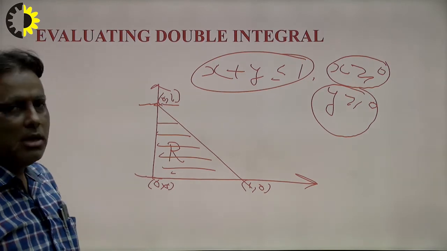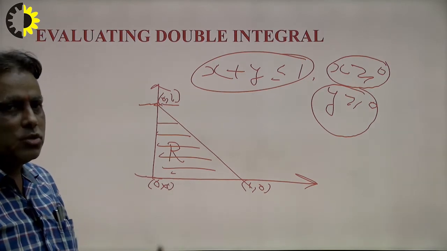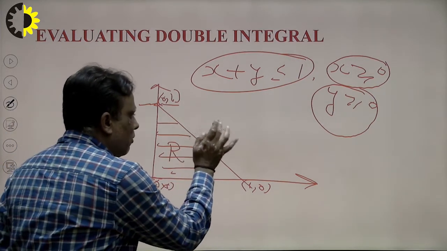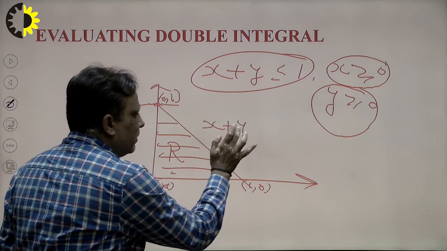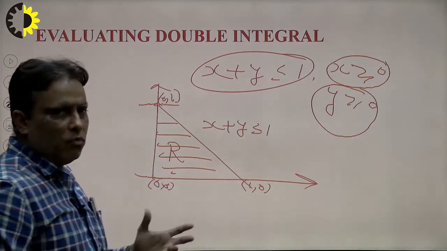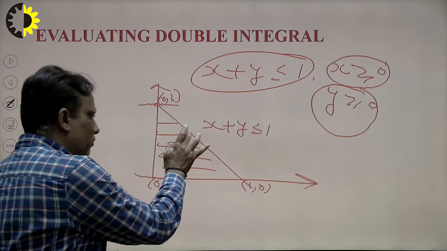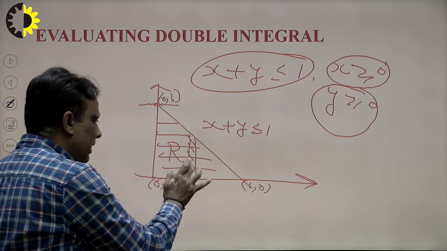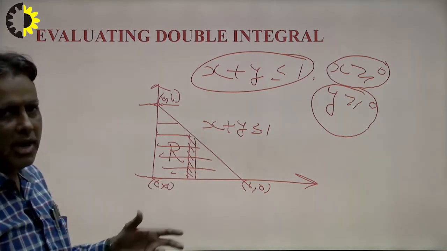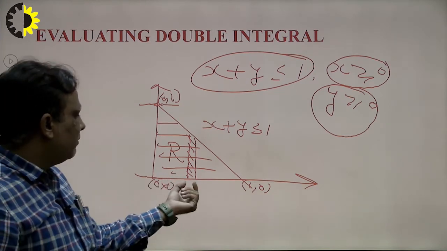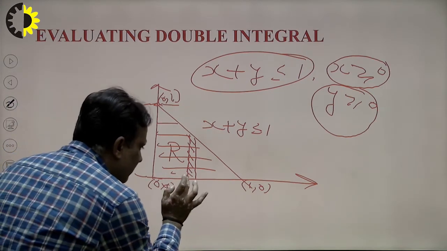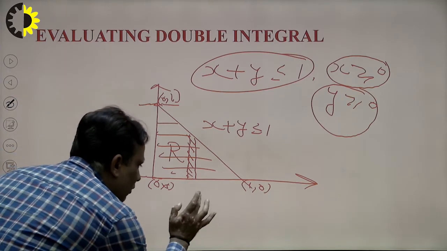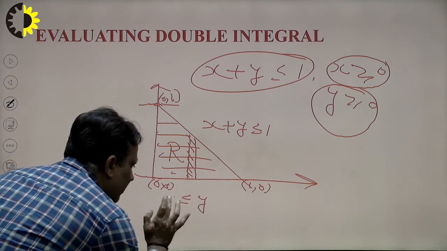Now the question is, how to take the limit? Suppose any student wants to take the limit of y first, right? And this is the curve of x plus y less than or equal to 1. Now suppose I want to take the limit of y, so we take a strip parallel to the y axis. We take the strip parallel to the y axis in this region anywhere, right? The lower part of this strip touches the x axis, right? And the x axis means y is equal to 0. So what will be the value of y here? So the lower limit will be 0 here.